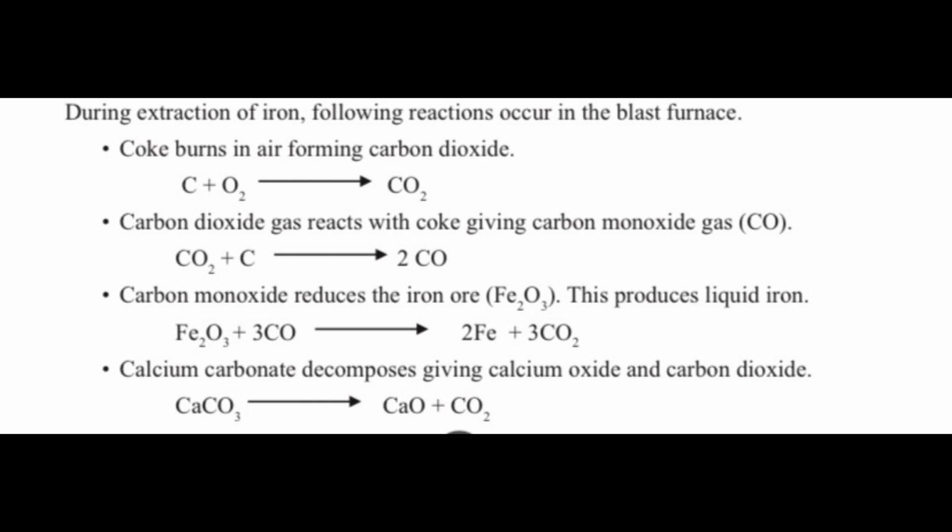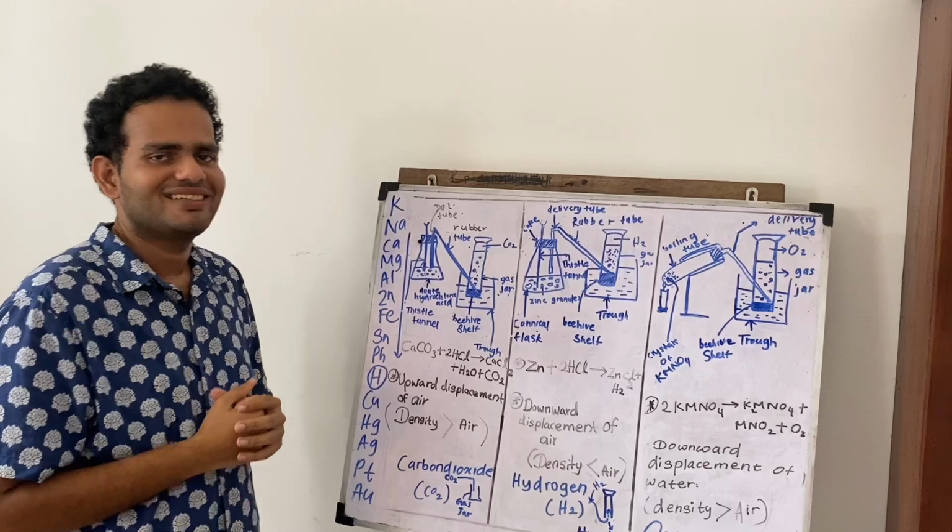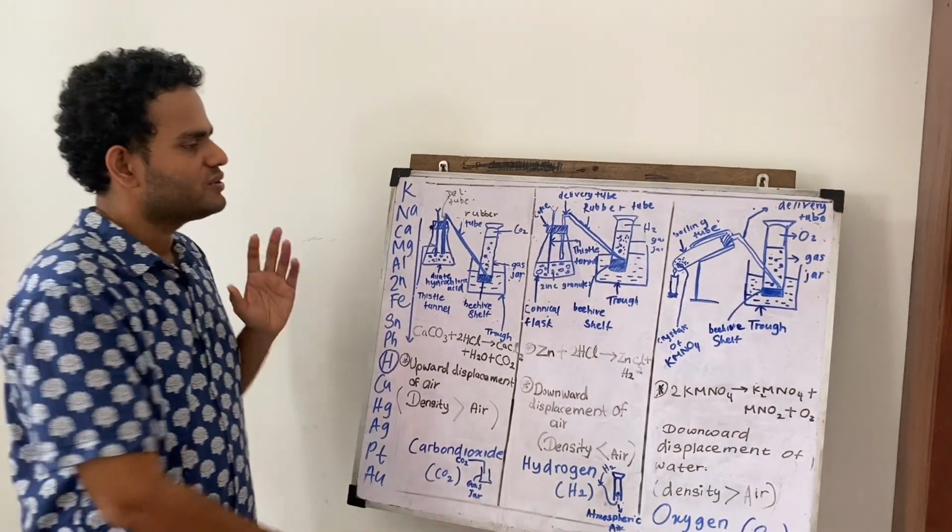And then the calcium carbonate or the limestone will decompose and form calcium oxide and carbon dioxide. Finally, my dear students, this calcium oxide will react with SiO2 to form CaSiO3, and calcium oxide will react with Al2O3 to form CaAl2O4. This CaAl2O4 and CaSiO3, we call them the slag. Now we are going to move on to how to produce these gases, right?